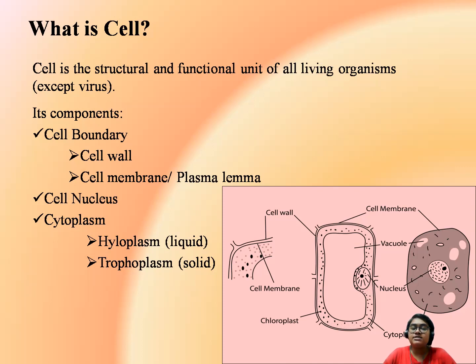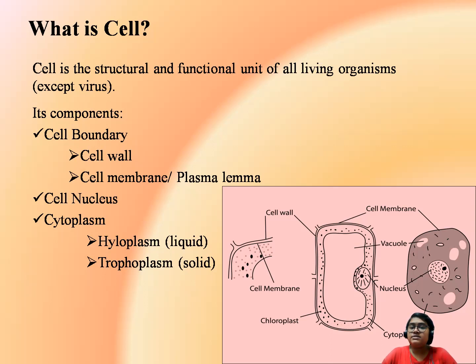Surrounding this cell nucleus is a liquid solvent in which there are two types of components. One is in liquid form, and in this liquid are suspended some solid organelles. This liquid part is known as the hyaloplasm. And the solid part is called the trophoplasm. Under this trophoplasm come the various cell organelles, like Golgi bodies, mitochondria, chloroplast, etc.